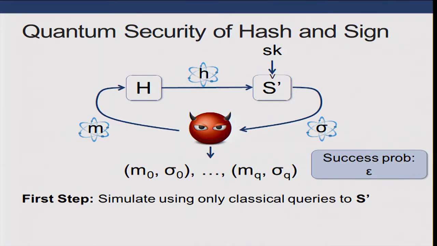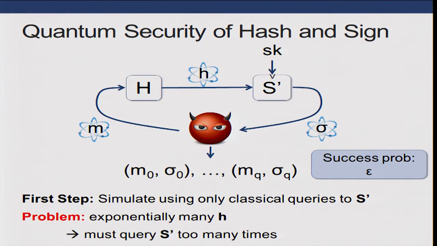And as a first step, we need to be able to simulate the view of the adversary. This is actually problematic, though, because there are exponentially many hashes in the hash superposition. And in order to sign them, it seems like we need to figure out a signature for every single hash. And if we're only allowed classical queries to S prime, that's going to take too long.